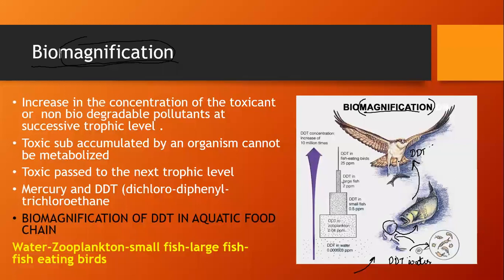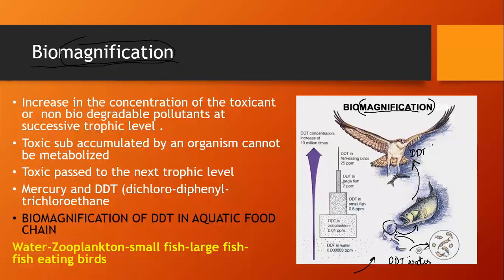And one more thing is DDT is fat soluble. Whenever it goes from the water to zooplankton, and from zooplankton to fishes, fishes also contain fats, so they deposit this DDT in their fat. It does not get excreted out of their body. So it moves into the larger fish because it has been deposited in their fatty tissues.